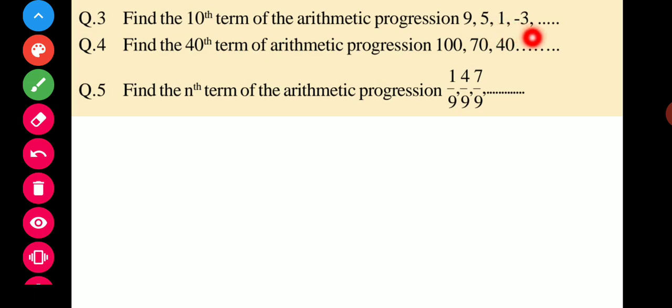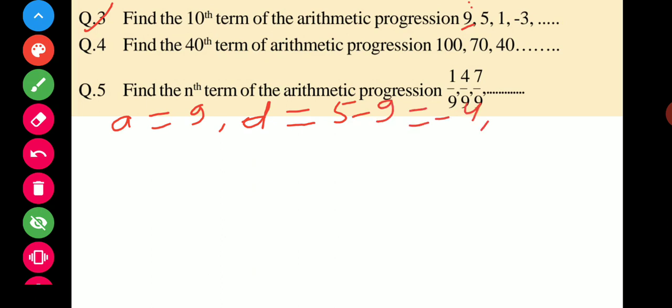First of all, how can we solve this? We will try here. The first term is 9, so you can write a is equal to 9. And what is the common difference? The common difference d is 5 minus 9, that is minus 4. And the number of terms is given as 10.